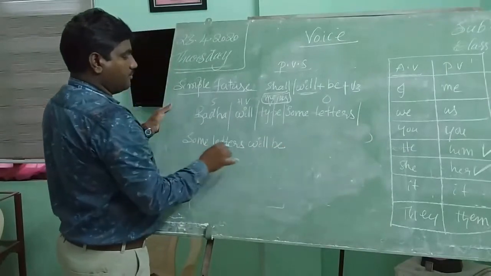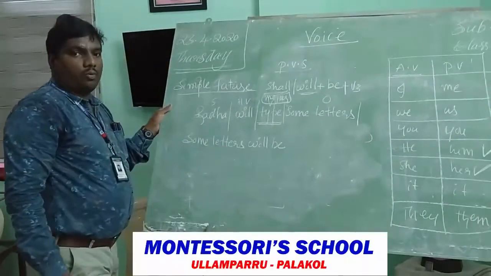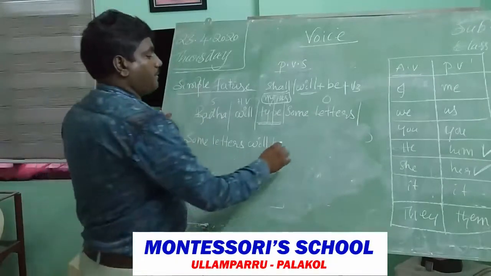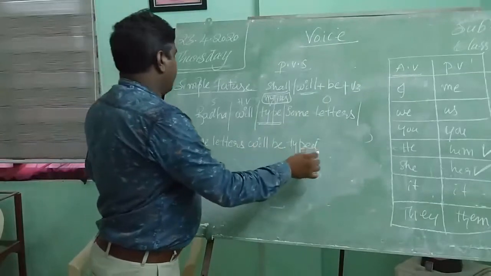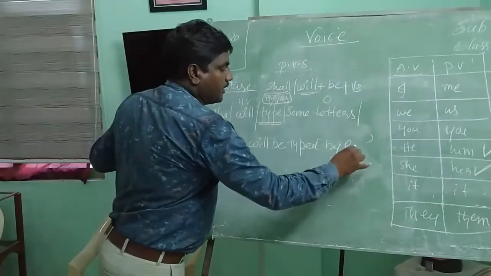Some letters will be type. This is the base form. What is the V3 form? Typed. Some letters will be typed by Radha.